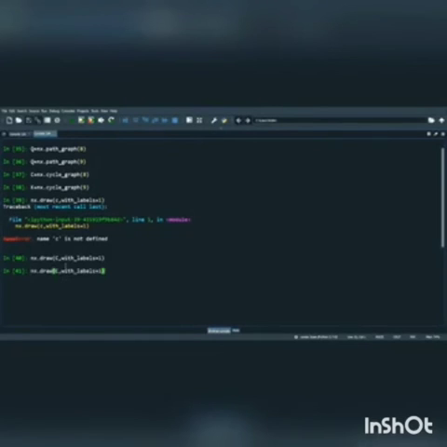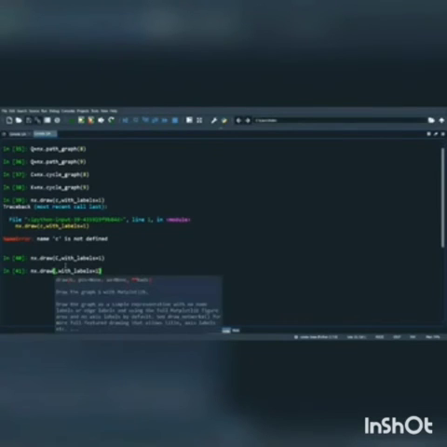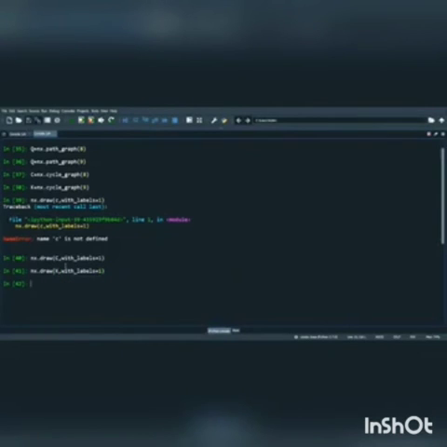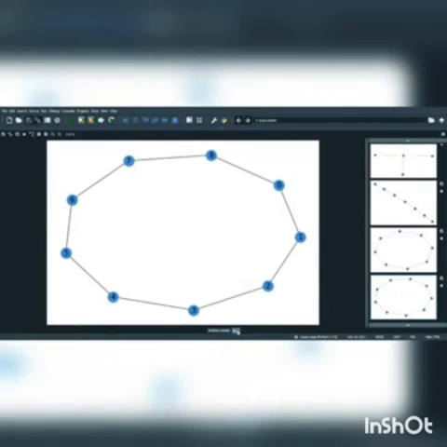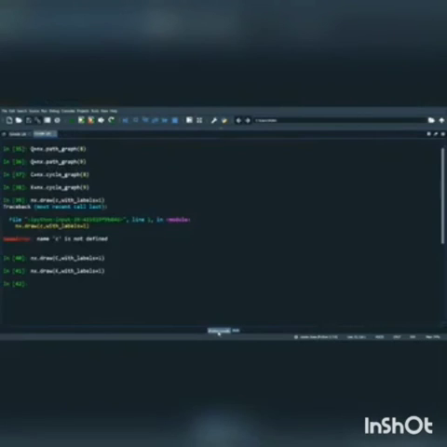Now I just change the labels with k, and now I draw it. You can see this is the cyclic graph with labels and changing labels.